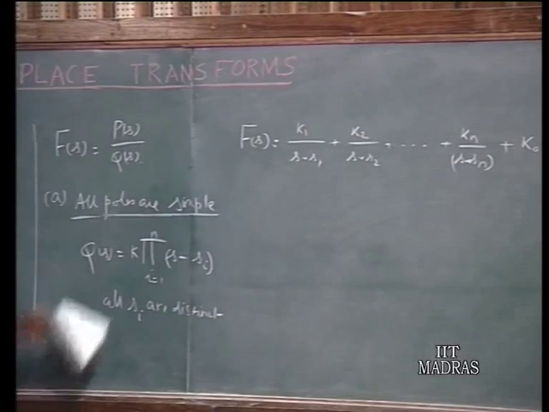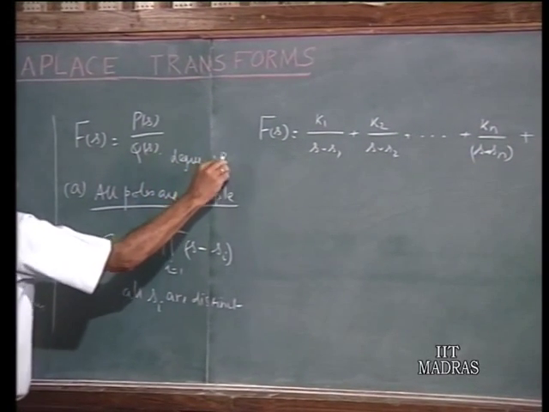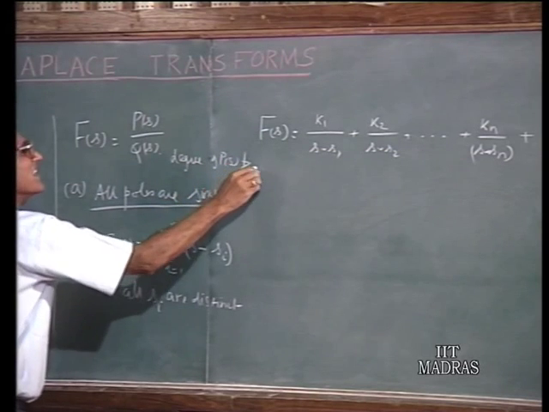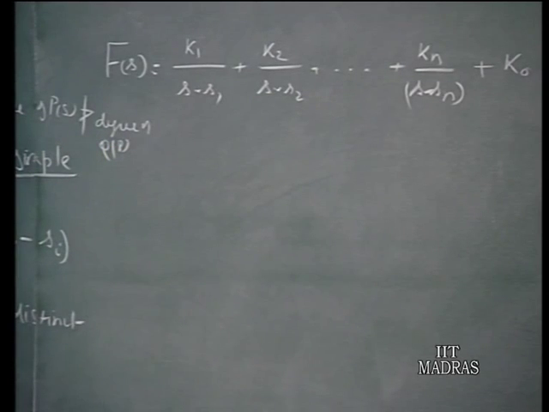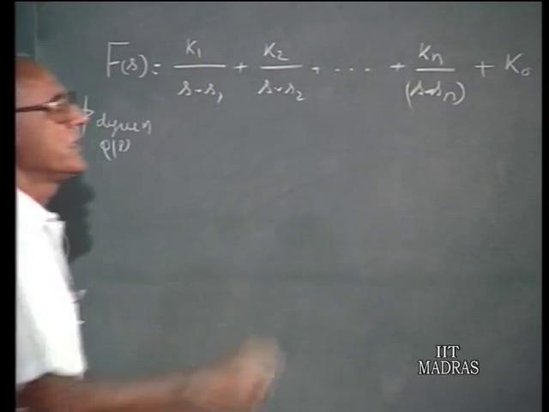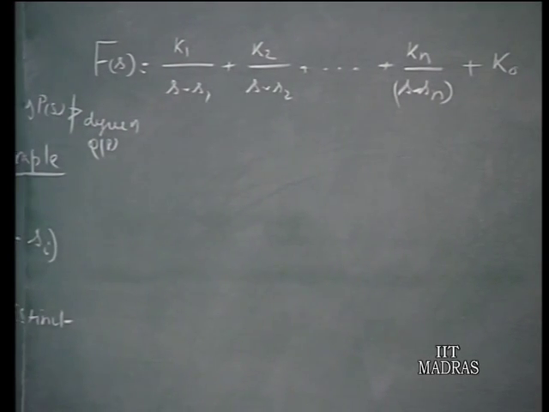We will assume in our case that the degree of P of s is not greater than the degree of Q of s, which is usually the case. So, we do not have to worry about terms like k s squared and so on. So, this is f of s.